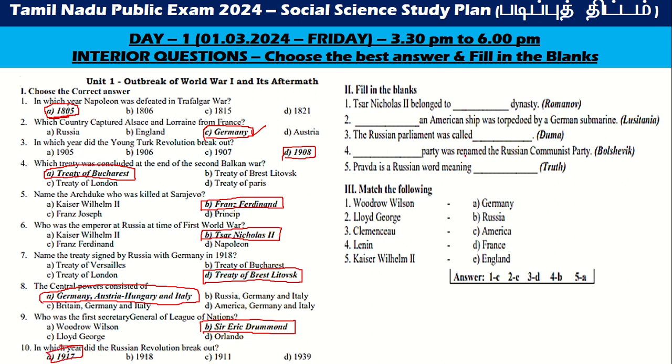Dash, an American ship, was torpedoed by a German submarine, Lusitania. The Russian parliament was called Duma. Dash party was renamed the Russian Communist Party, Bolshevik. Pravda is a Russian word meaning truth.